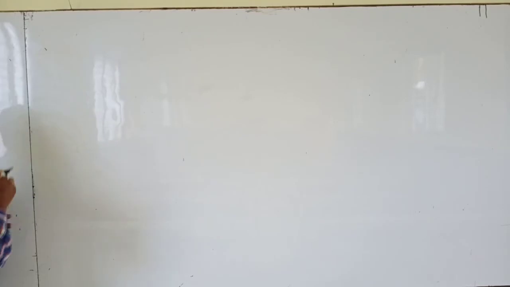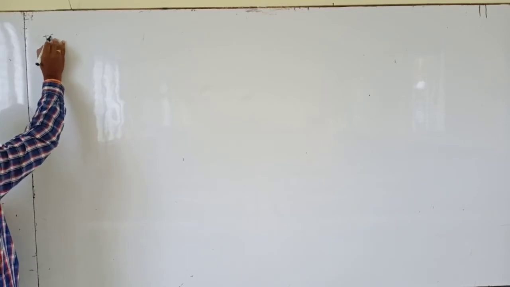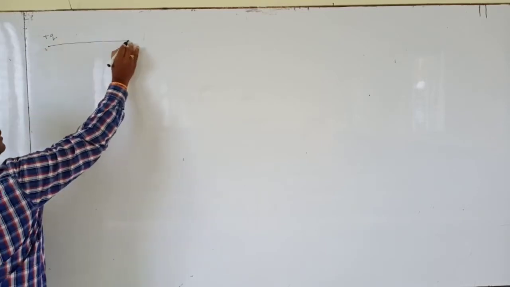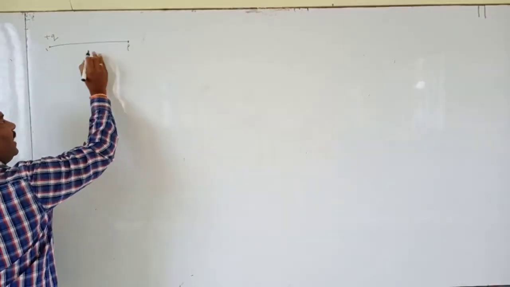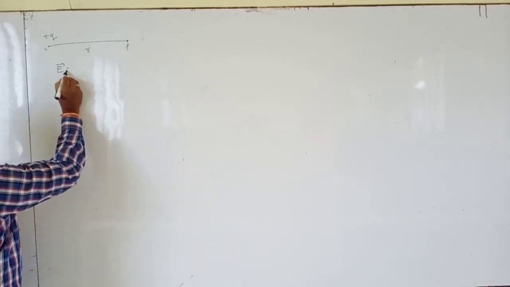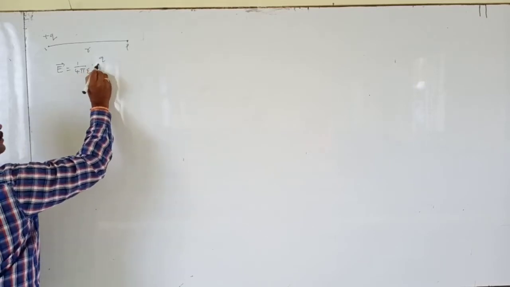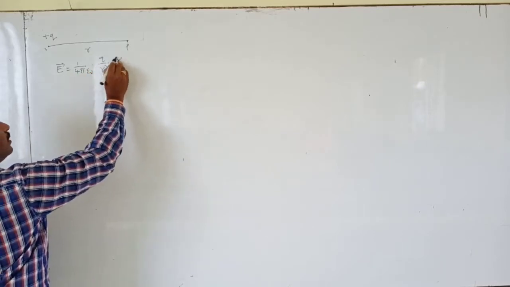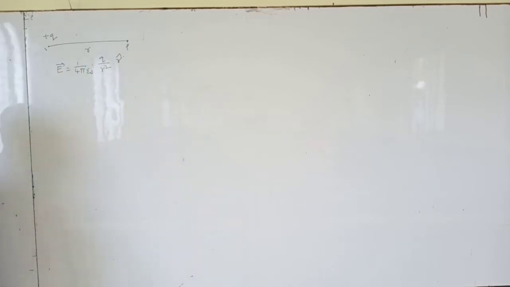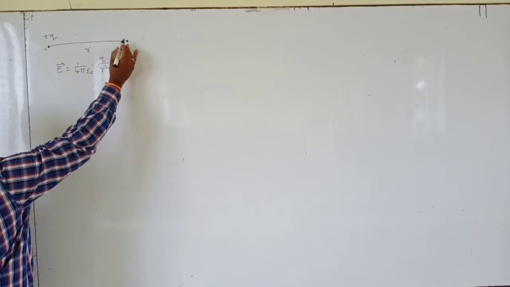Suppose this is the plus Q charge, the intensity of electric field at point P at a distance R. We can write it as E bar equals 1 by 4 pi epsilon naught, Q by R square, into R cap. So this is the intensity of electric field due to only one charge.